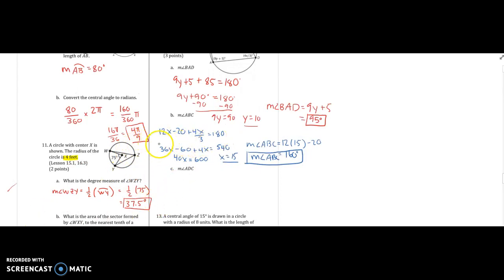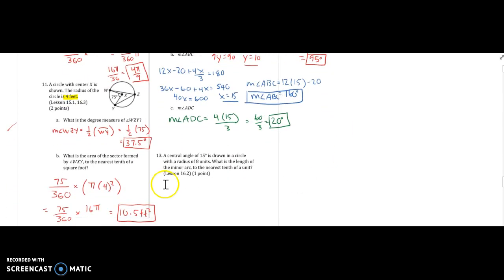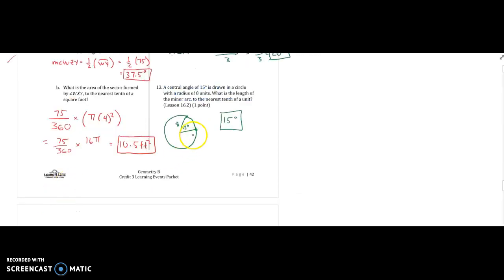Solve for x. Remember here we multiplied by 3 to cancel that 3. And then C, measure of angle ADC. Just plug in 15 for x and we get 20. Next one, central angle of 15 degrees. The minor arc has also got to be 15 degrees.